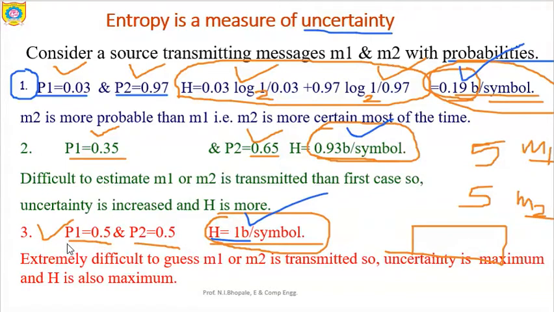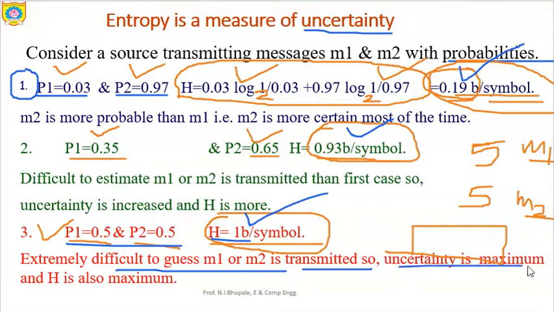So this particular thing indicates that for a binary source, if the source is generating only two messages and these two messages have equal probability, then we can directly conclude that it is extremely difficult to guess which of M1 or M2 is exactly transmitted.